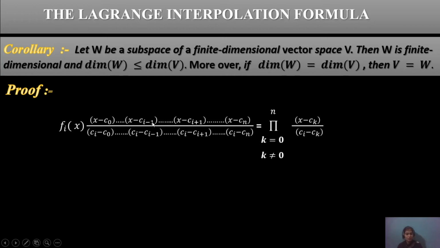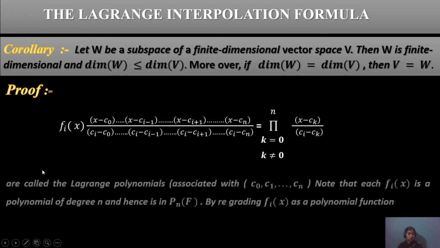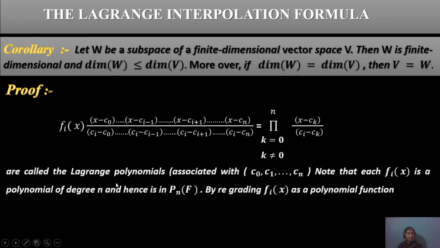These are called the Lagrange polynomials associated with c_0 to c_n.